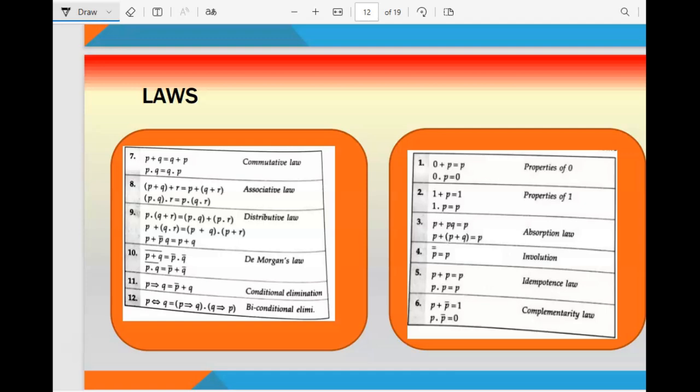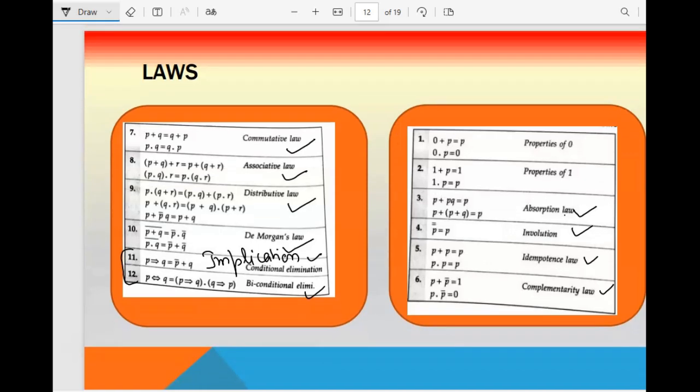Even all those laws fulfil the truth table also. I will tell you how to work on the truth table, but with respect to their names, you should be clear with all these laws. You can see we have absorption law, involution law, idempotence law, complementarity law, commutative law, associative law, distributive law, De Morgan's law, conditional elimination, and biconditional. Conditional elimination is also called implication, and this is biconditional, which we have just covered.